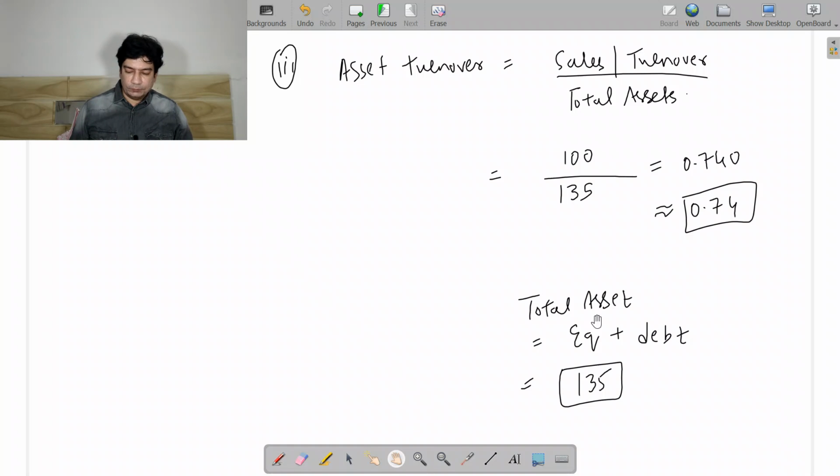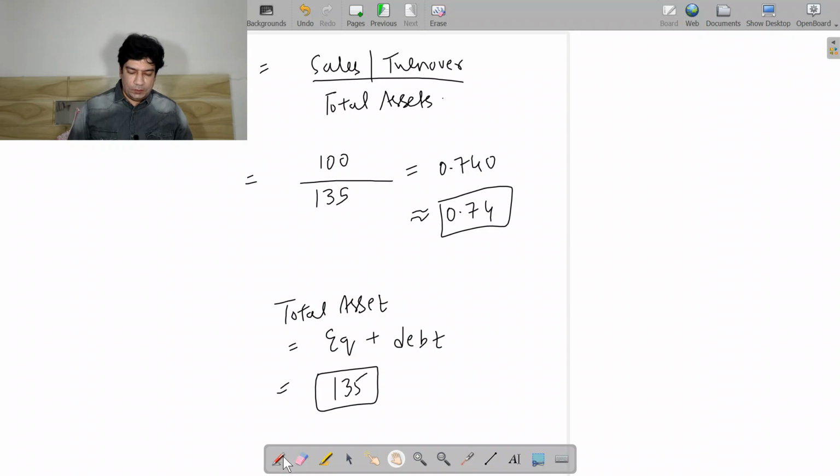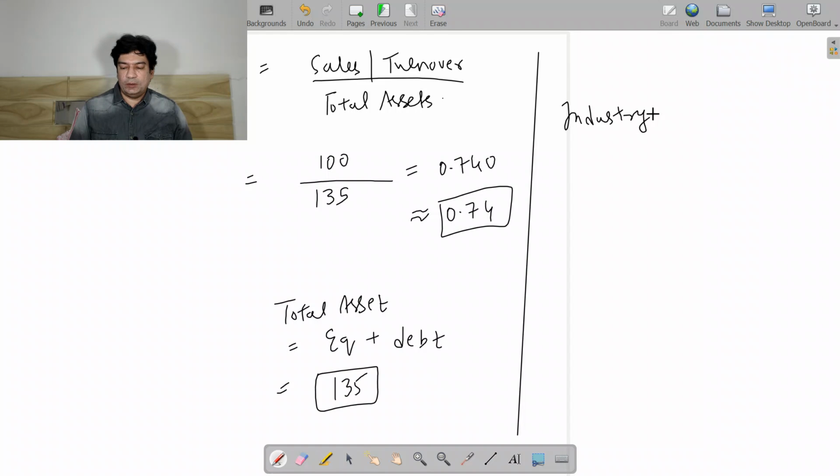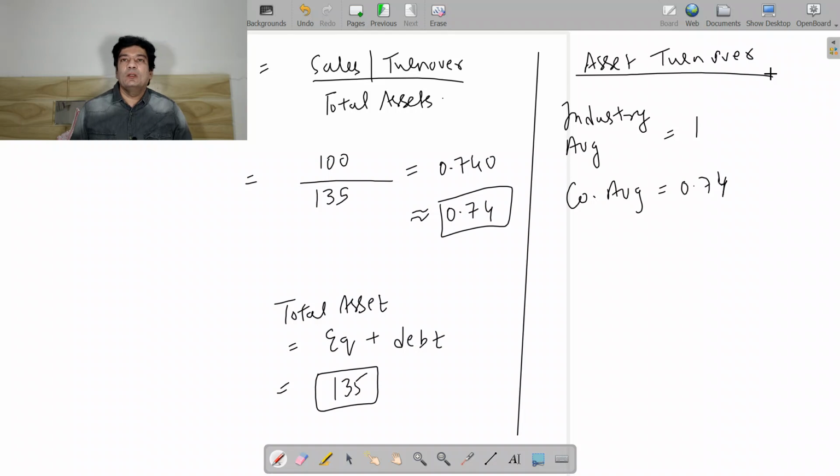Now our industry average is 1. So the industry is having an asset turnover. Industry average is 1, and we have the company average to be 0.74, and we are talking in terms of asset turnover. You can put the heading here. It means that our asset turnover is lower than the industry.